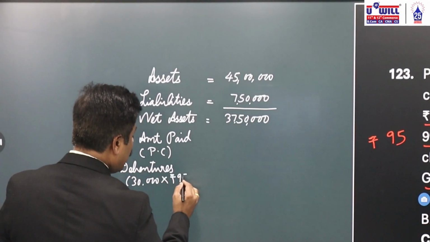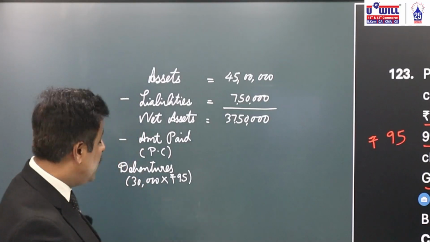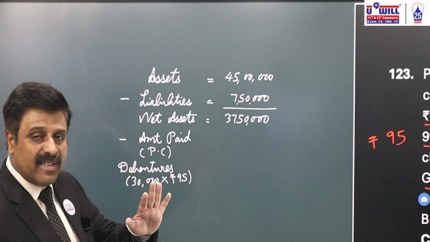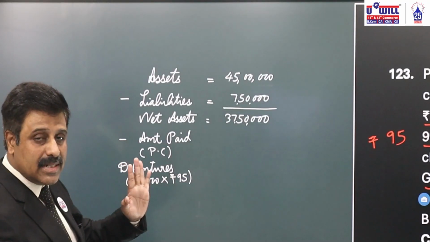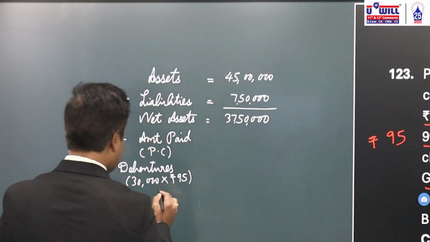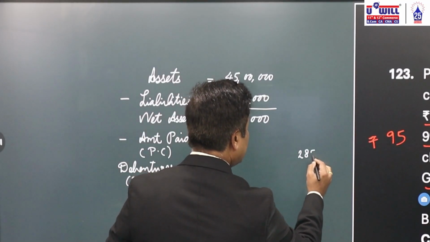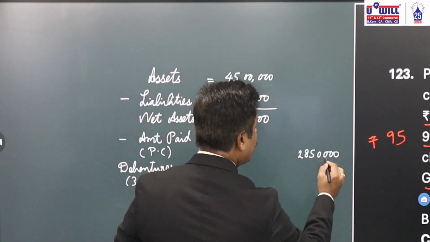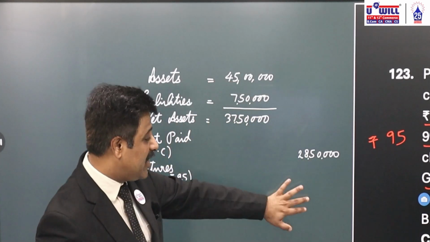Discount means the value of each debenture after discount of 5% in 100 will be 95. 30,000 into 95 means 30,000 into 100, 30 lakhs. From that 5% discount, 5 rupees, 1,50,000 if we subtract, then it is equal to 28,50,000. 30,000 into 95 is equal to 28,50,000.